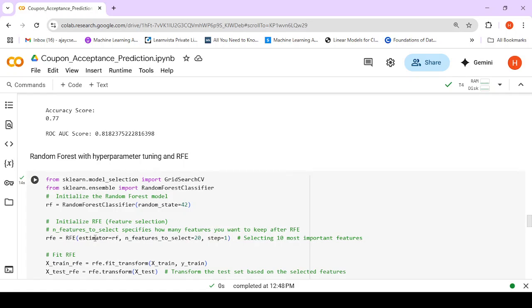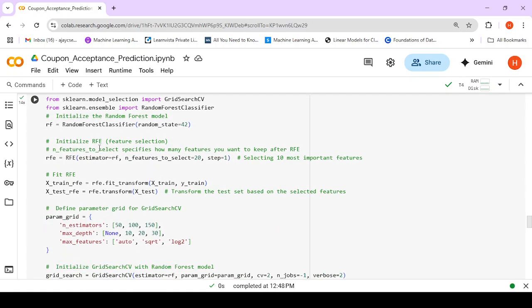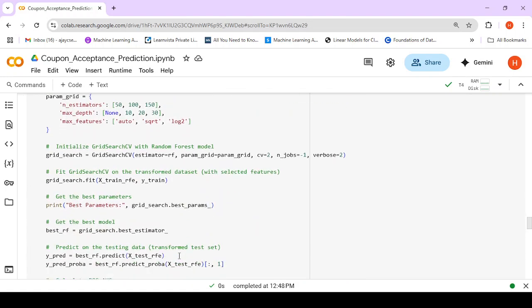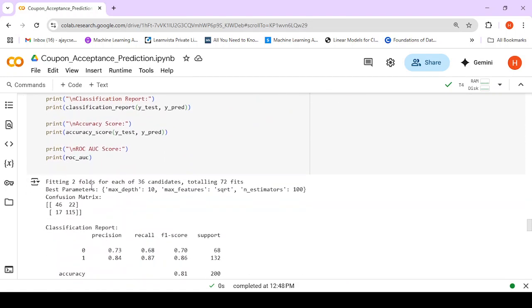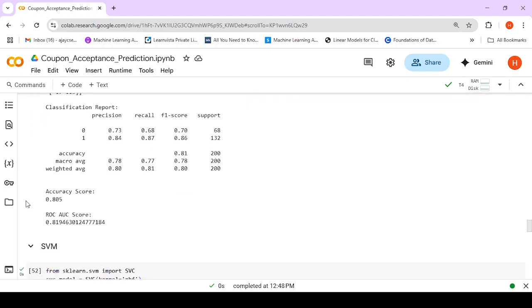So we use RFE, and on that we apply hyperparameter tuning. We use 50, 100 or 150 trees, depth as none, 10, 20, 30, and the max features as auto, square root or log 2. The best parameters obtained were max depth as 10, max features as square root, and number of trees as 100, and that gave us a good accuracy of 80.5%, as seen over here. So this is the random forest score with 80.5%.